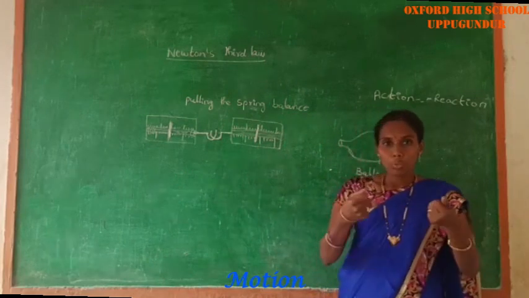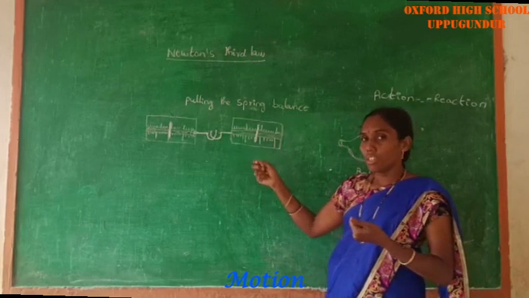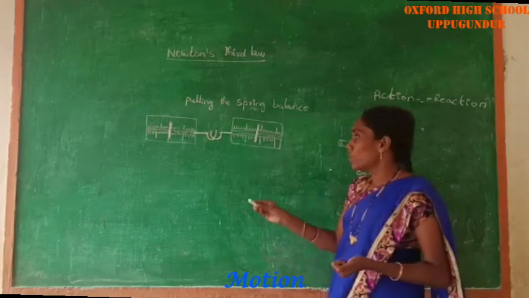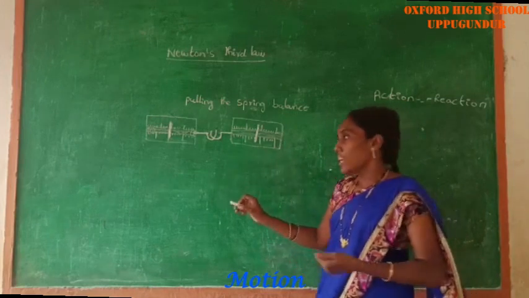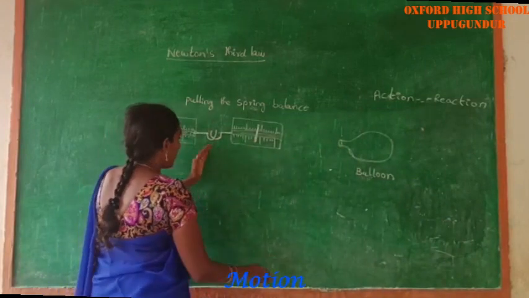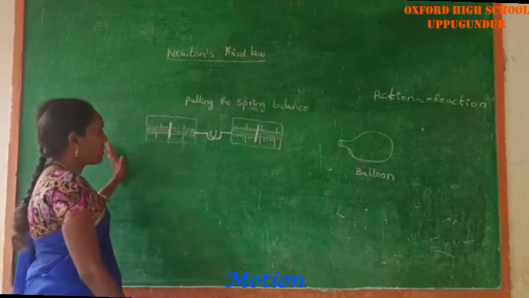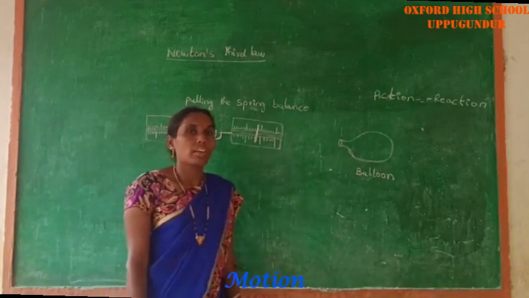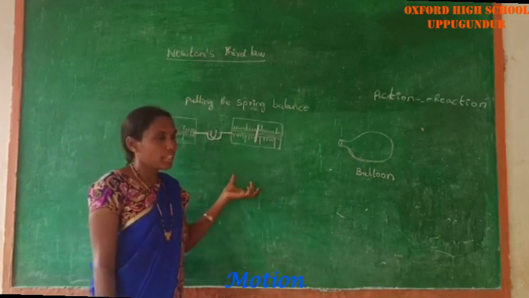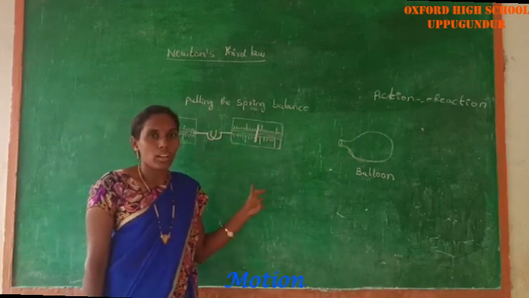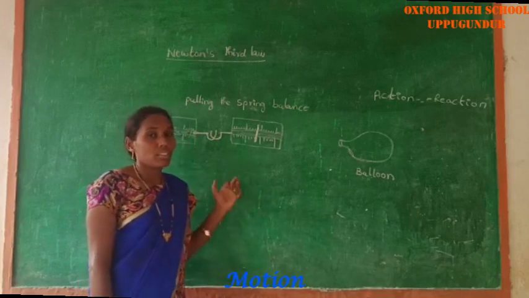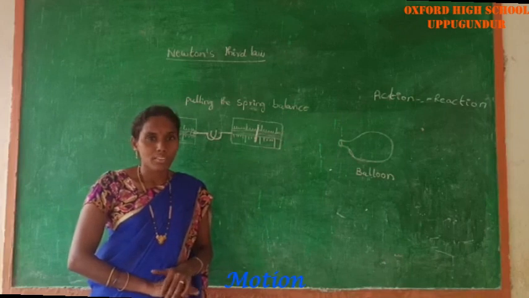If you are pulling the two spring balances in opposite directions, the readings of the two spring balances are equal. One spring balance is moving to the left side, another to the right side. The movements of these two spring balances are in opposite directions, but the readings of the two are equal. This is also an example for Newton's third law of motion.